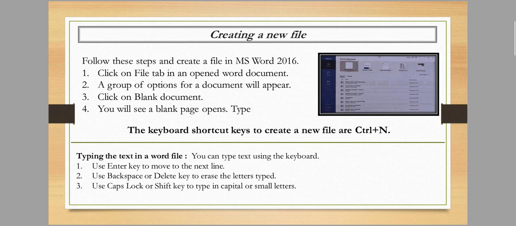When we don't need capital letters, we write in small letters and don't need to press the Caps Lock key. These are the processes to write text in a Word document.